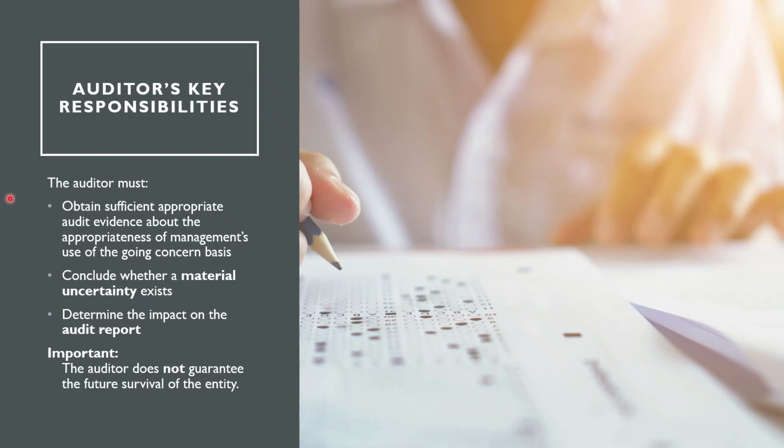Auditor's key responsibilities. So the auditor's role is to evaluate management's assessment, not to replace it. So the auditor must obtain sufficient and appropriate audit evidence, conclude whether a material uncertainty exists, and determine the impact on the audit report. It's very important to remember that the auditor does not guarantee the future survival of the entity. The auditor provides reasonable assurance, not certainty.